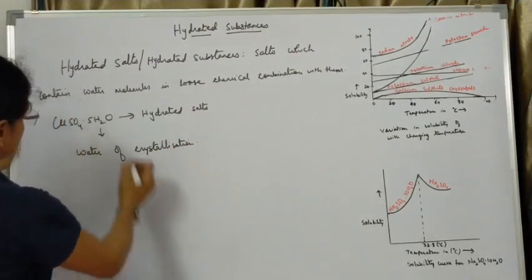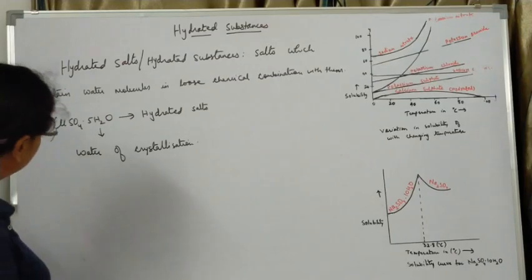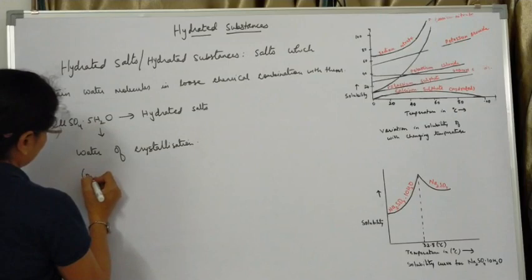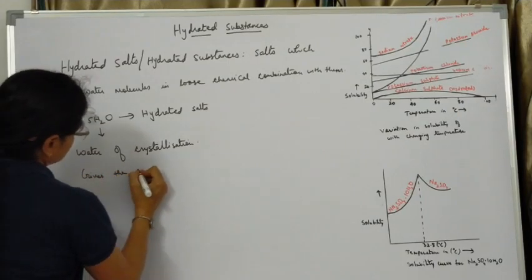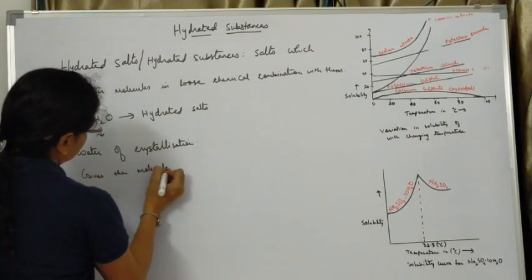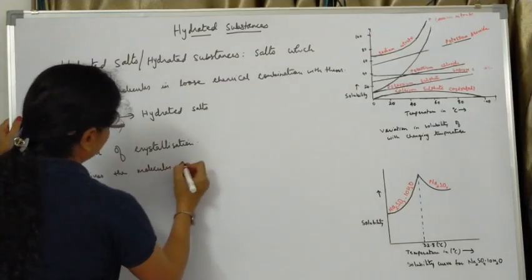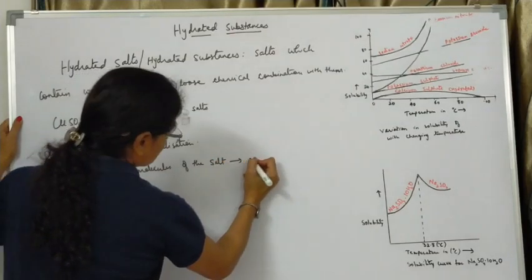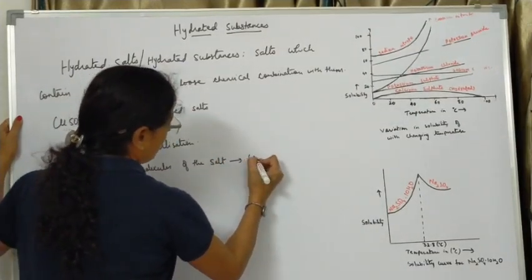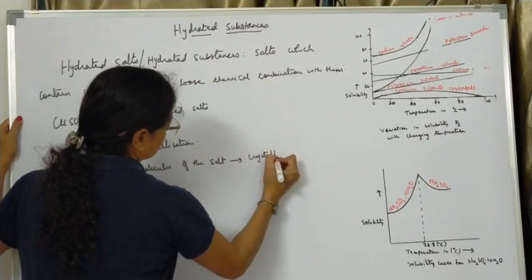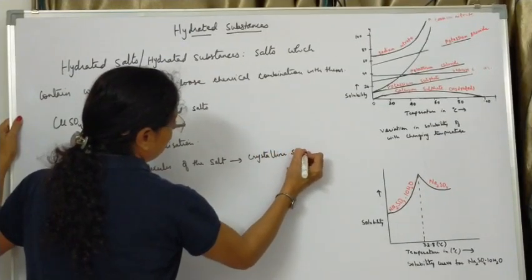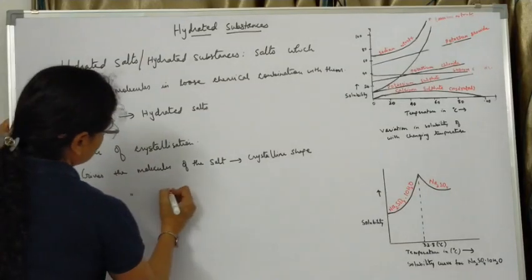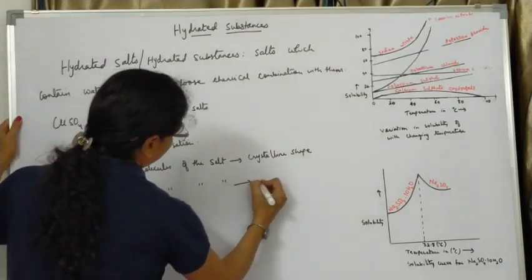Okay, now what is the role of water of crystallization? How is it helpful? This water of crystallization gives the molecules of the salt the proper crystal structure. That means it gives a crystalline shape. Whatever may be the shape of the salt is because of these water molecules. It also gives the salt a proper color.